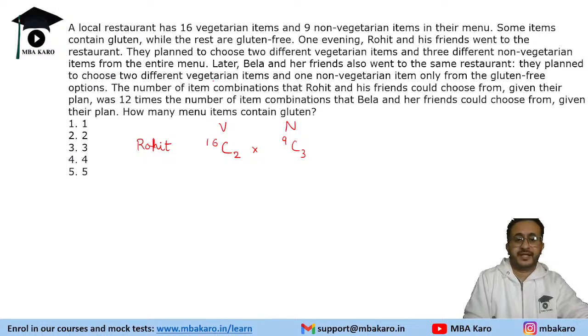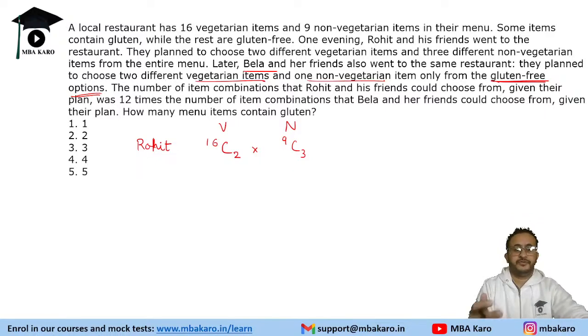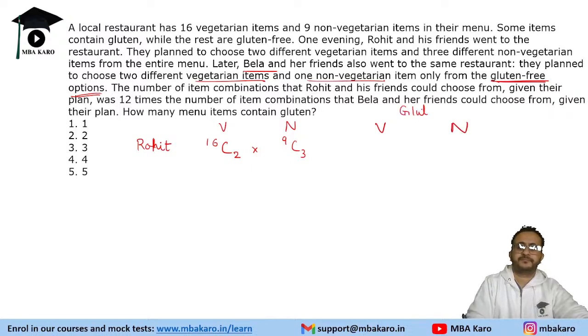Then it is given that later Bela and her friends also went to the same restaurant. They planned to choose two different vegetarian items and one non-vegetarian item only from the gluten-free options. Now we do not know how many gluten-free items there are. So let us say there are A items of veg that are gluten-free and B items of non-veg that are gluten-free.